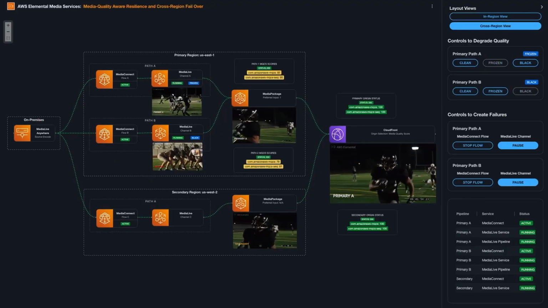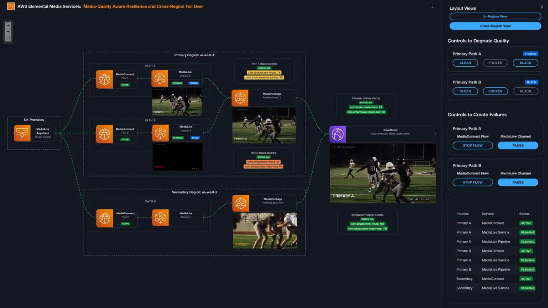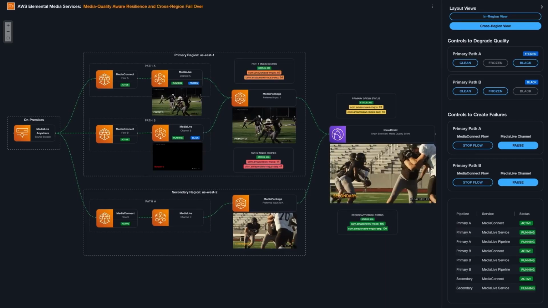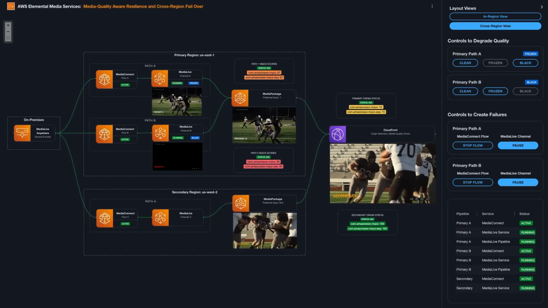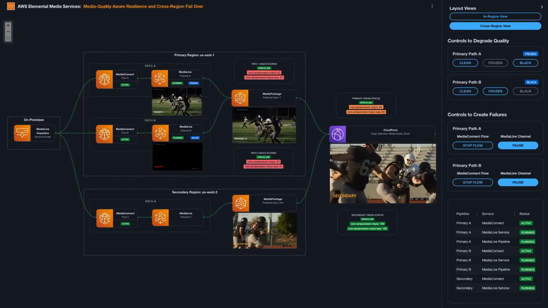You should also see that the scores for each is slightly different for each of those video situations, frozen versus black. And you will also see that CloudFront is now serving content again from the secondary region.